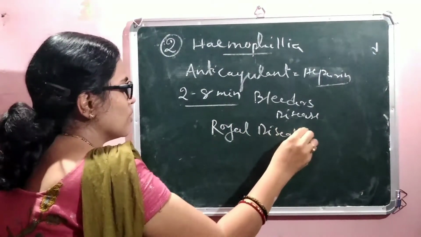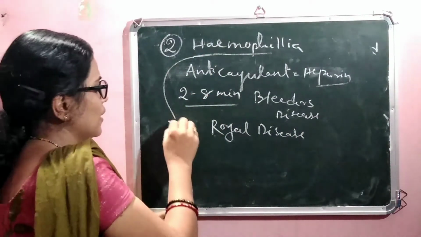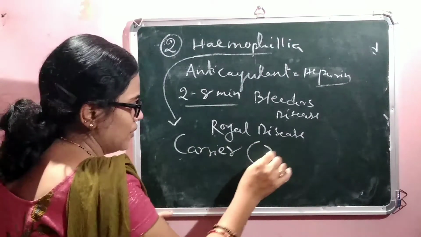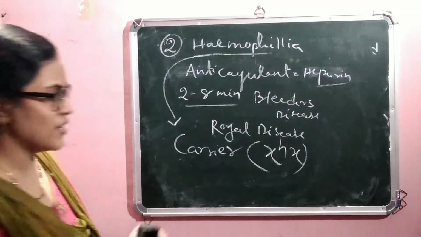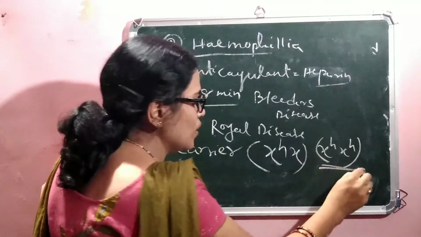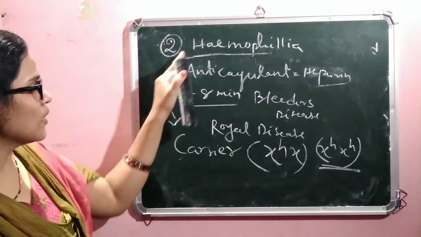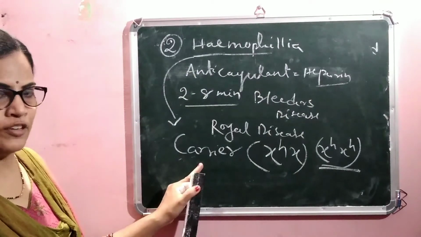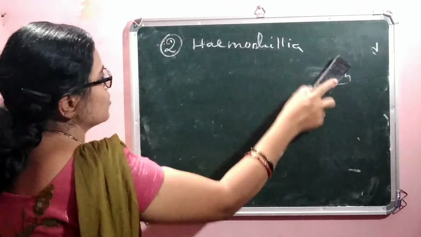In this case, hemophilia females are carriers. They are designated as hemophilia carrier XHX, not XHXH. XHXH is a hemophilia female who does not live. So it is always designated as XHX for a carrier female. In this disease also there are 3 case studies.